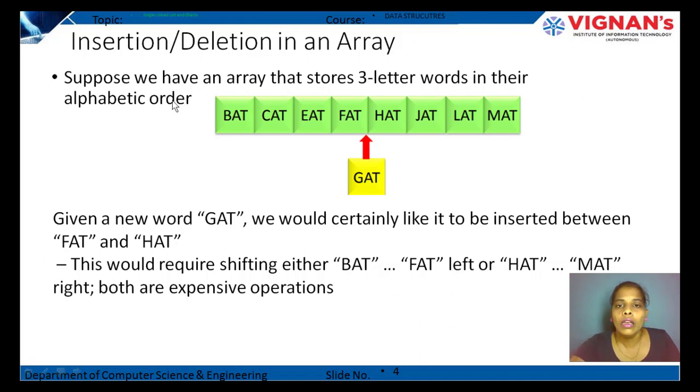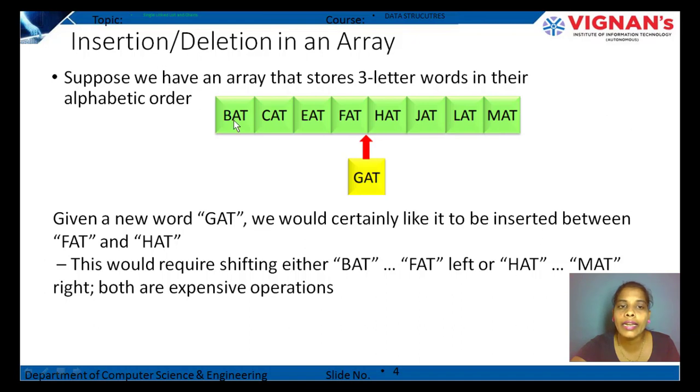See, in data structures, we have certain operations, insertions, deletions and all. And here also, we need to check what insertions and deletions are possible in an array. Suppose we have an array that stores 3-letter words in their alphabetic order: bat, cat, eat, fat, hat, lad and mat.